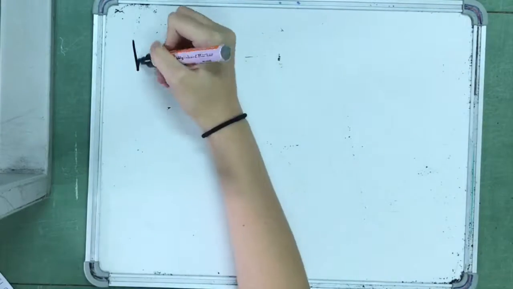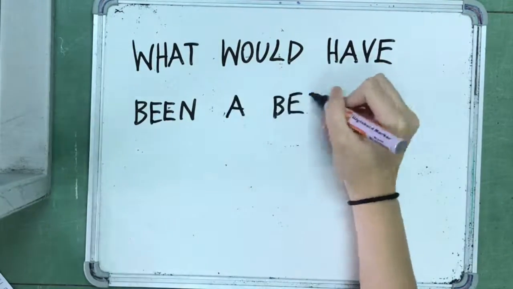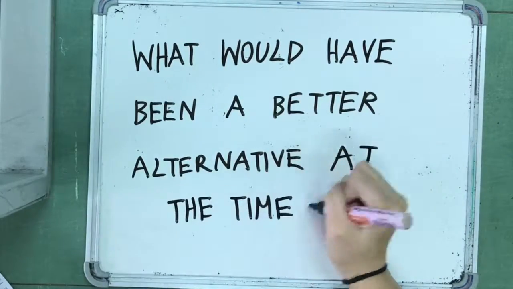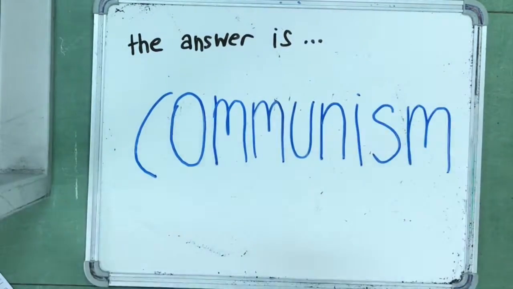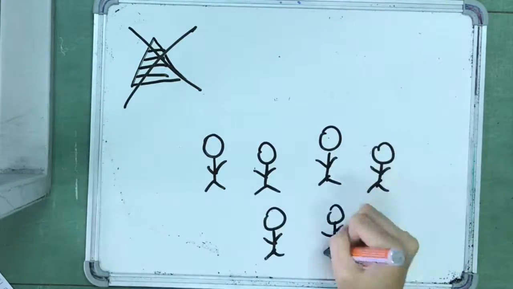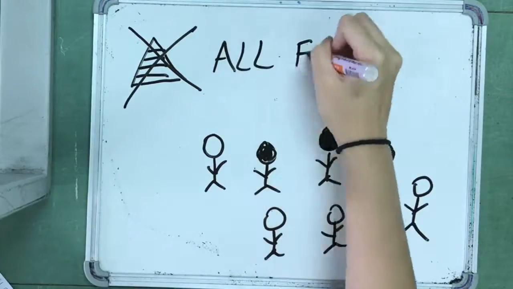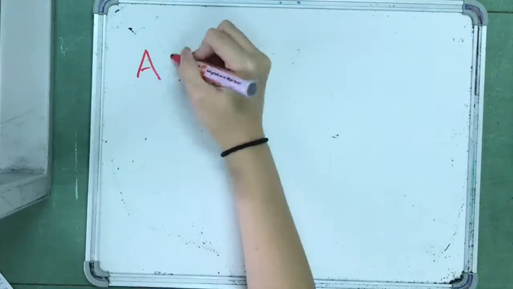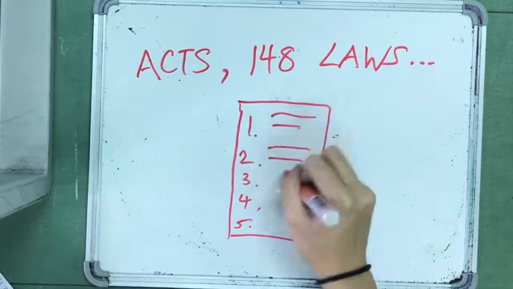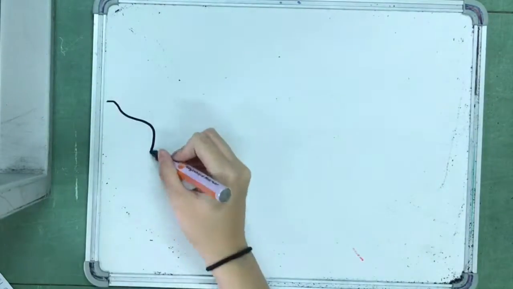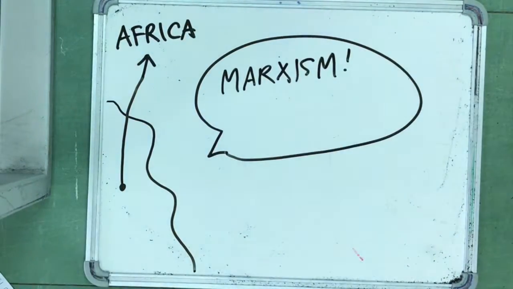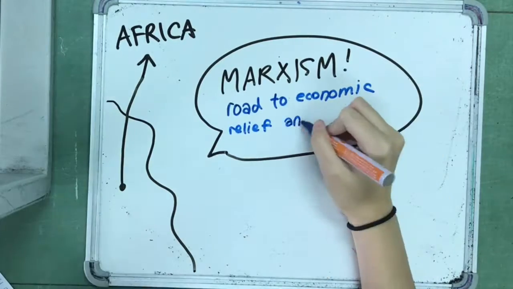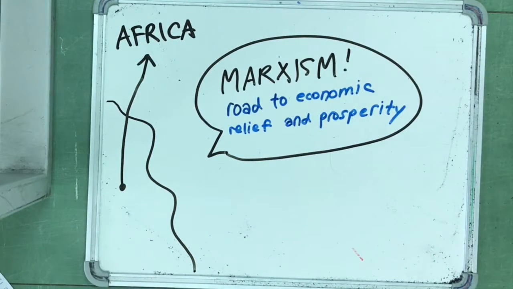During apartheid, people looked to communism and socialism as an ideal ideology that would offer equality and opportunity to South Africa's non-white people. A possible better alternative to apartheid would be communism. Communism would be a better alternative at that time because, since there are no class divisions between the social classes, the whites and non-whites wouldn't be discriminated against, and the different acts and laws wouldn't be enforced, which wouldn't create such problems in South Africa during apartheid. And even at present day, a sizable segment of South Africa's population still sees Marxism as the road to economic relief and prosperity.